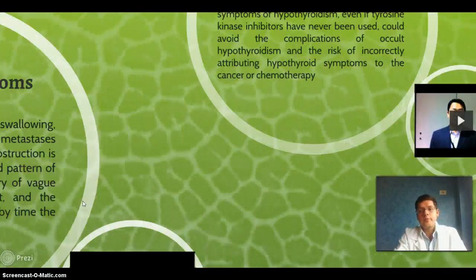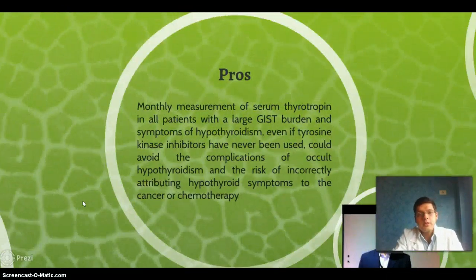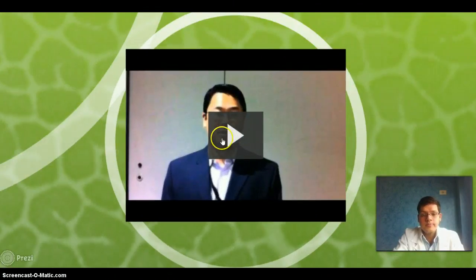So, continue. Pros. Monthly measurement of serum thyroid hormone in all patients with a large GIST burden and symptoms of hypothyroidism, even if tyrosine kinase inhibitors have never been used, could avoid the complication of occult hypothyroidism and the risk of incorrectly attributing hypothyroidism symptoms to the cancer or the chemotherapy.